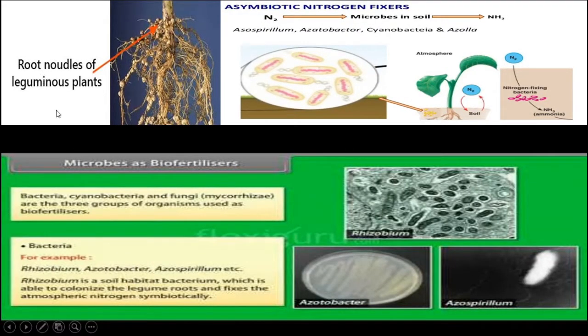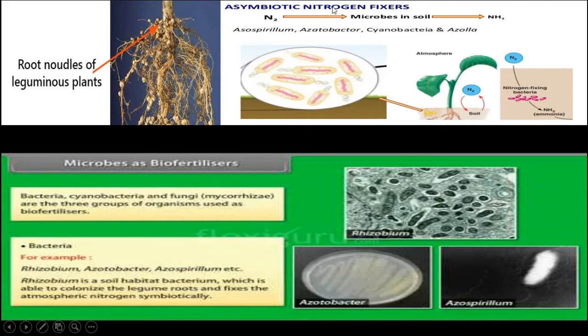This slide is showing some figures of the bacteria or microbes which help as biofertilizer. For example, these are the root nodules of the leguminous plants in which the bacterium Rhizobium is living, and it is fixing the atmospheric nitrogen into the soil, living in symbiotic association.